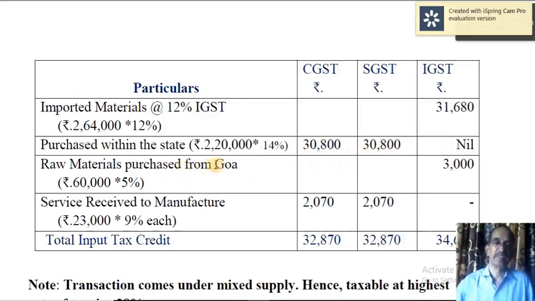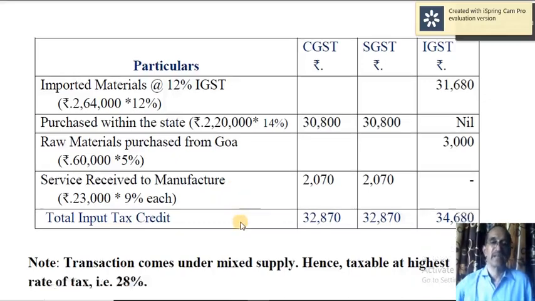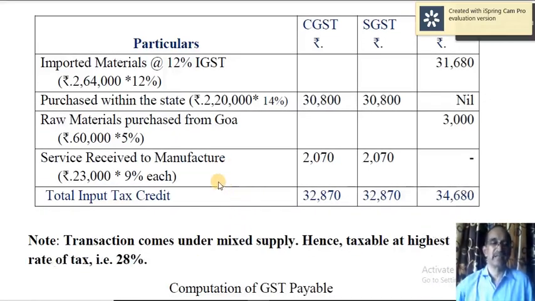Raw materials purchased from Goa, interstate transaction, again IGST is applicable. If it is interstate transaction, IGST. If it is intrastate transaction, then CGST and SGST equally. In other words, the total tax rate should be divided into CGST and SGST equally, 50%, 50%. Then service received to manufacture, and that is also intrastate transaction.